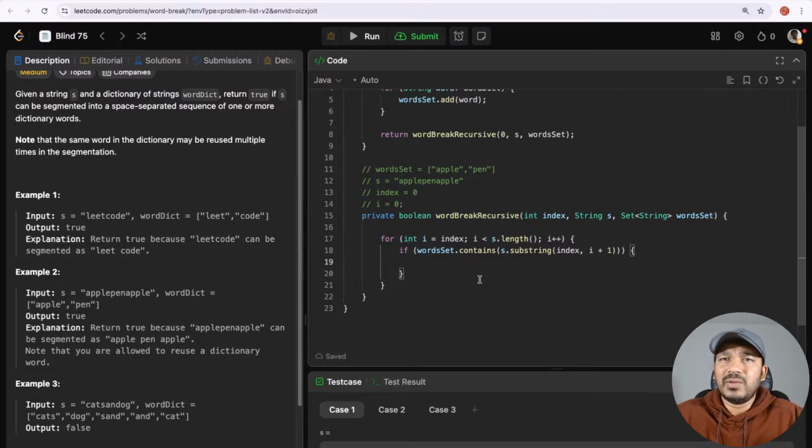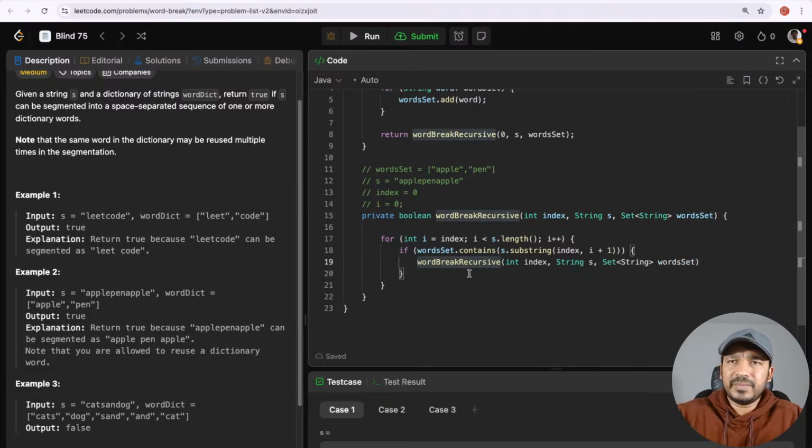So now I'll make a recursive call to this function again. wordBreakRecursive, and I'll pass the index as i plus 1. So I don't have to check till the ith word, I have to check from i plus 1, like starting from P here. That's why I have passed it as i plus 1.